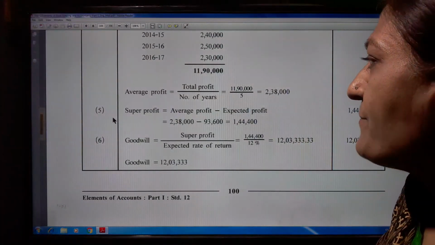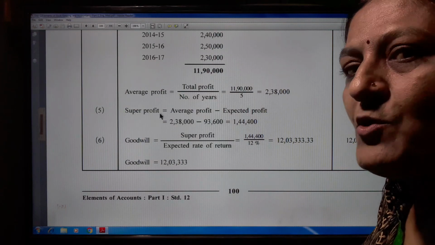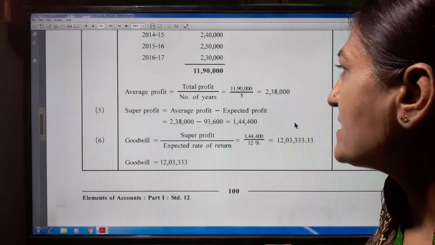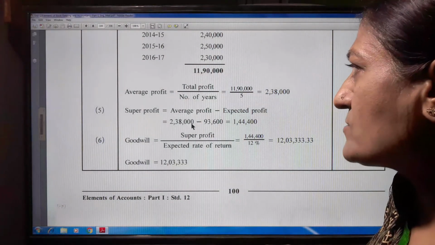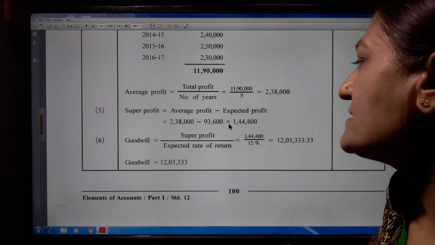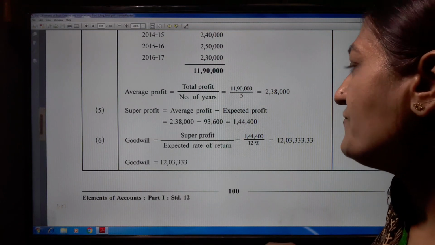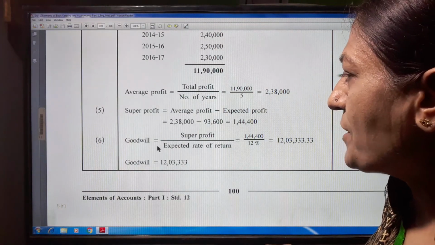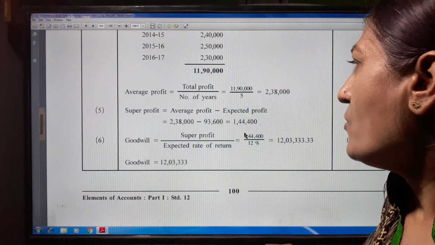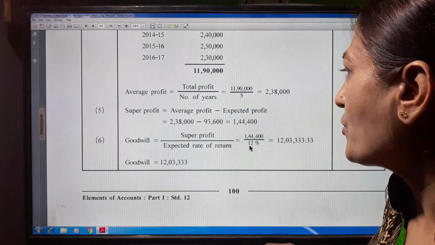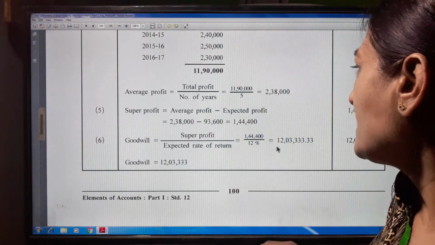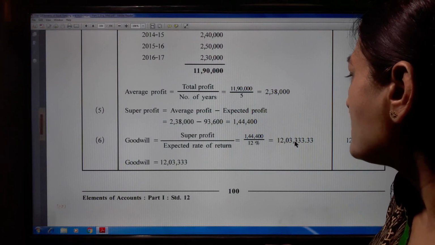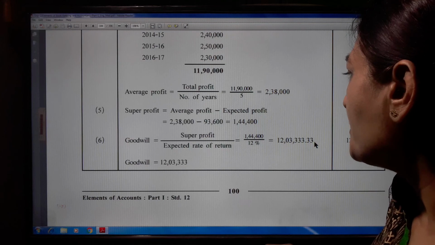Now the fifth step, super profit. The formula of super profit is average profit minus expected profit. 2 lakh 38,000 minus 93,600 is equal to 1 lakh 44,400. Now the sixth step, goodwill is equal to super profit upon expected rate of return. 1 lakh 44,400 upon 12% means 12 lakh 3,333.33.